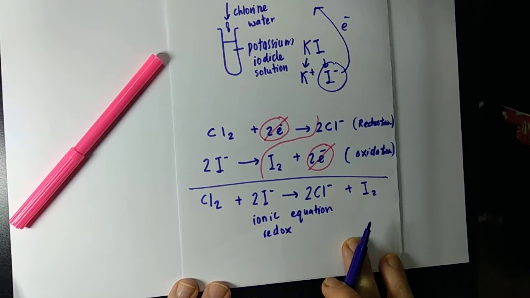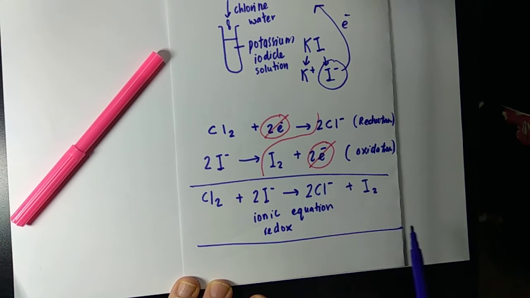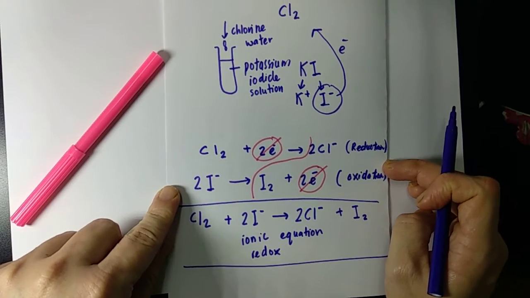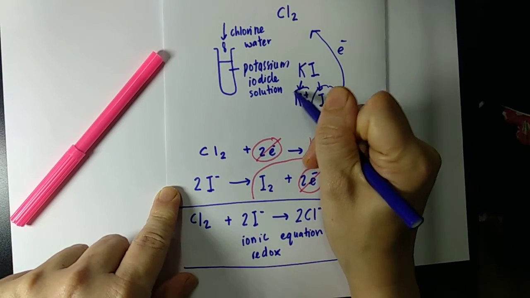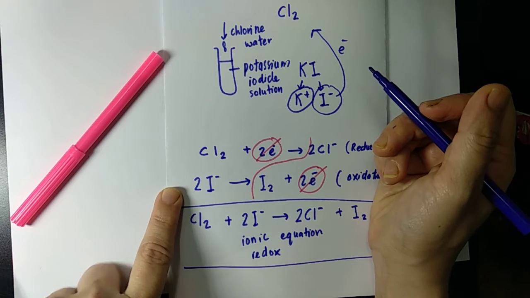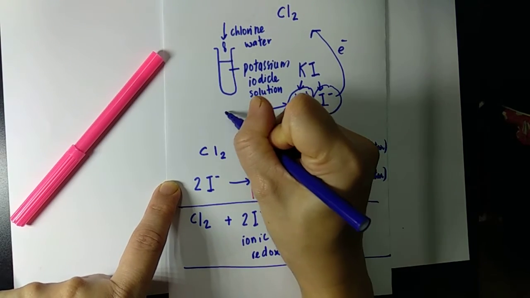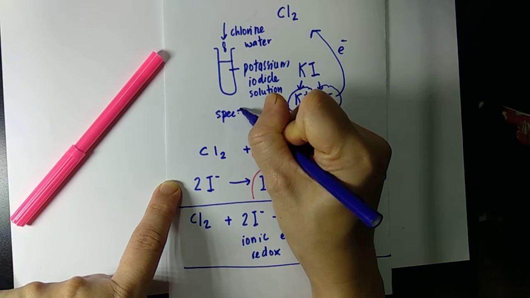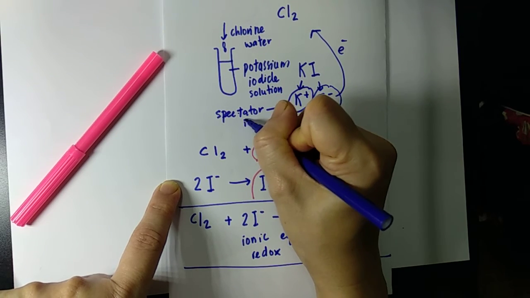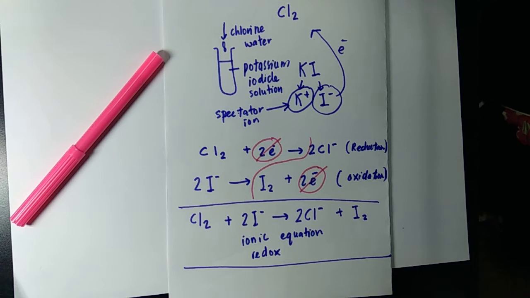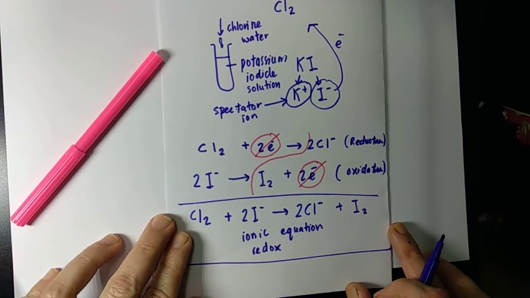Now, you notice that somebody is not here in all these equations. Who is not here? Potassium. Potassium ion basically doesn't do anything. The ion that doesn't do anything is called a spectator ion. And we don't put a spectator ion in an ionic equation. Alright, so what if the question were to ask you for a chemical equation?